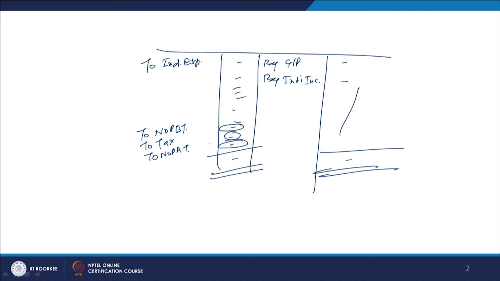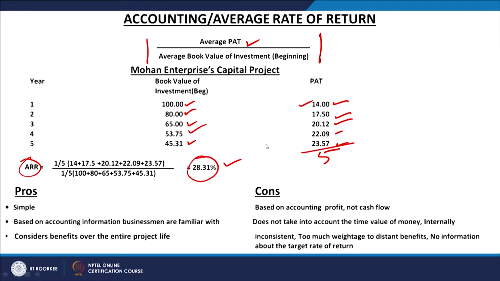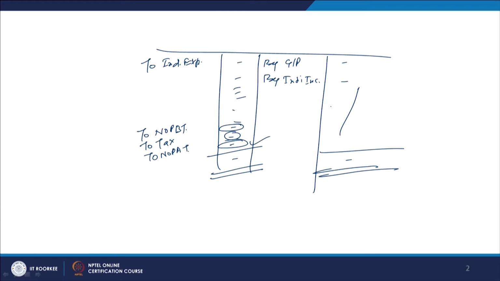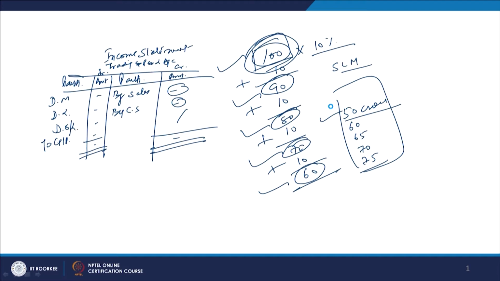For arriving at this figure, which in our case is 14, 17.5, 21.12, 22.09 and 23.57, this depends upon so much analysis, and this analysis begins from the sales figure. Getting the sales figure depends upon the market and demand analysis. If you do the proper market and demand analysis, only then can things be taken care of.